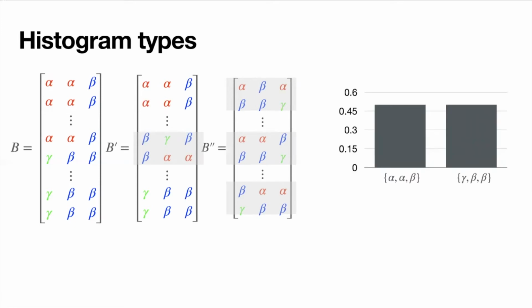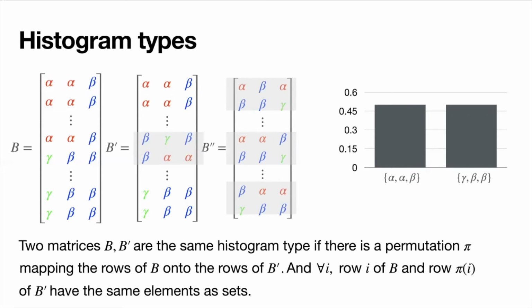The point is, in a histogram type, the probability assigned to any row only depends on its histogram. So the rows with two alphas and a beta make up probability half for this matrix, and the rows with two betas and a gamma make up probability half in the rows of this matrix. And it doesn't really matter within the row what order the two alphas and the beta or the two betas and a gamma appear. We say that two matrices, B and B prime, are the same histogram type if there is a permutation pi mapping the rows of B onto the rows of B prime, and for all i, row i of B and row pi(i) of B prime have the same elements as sets.